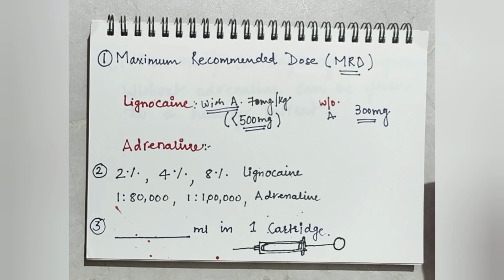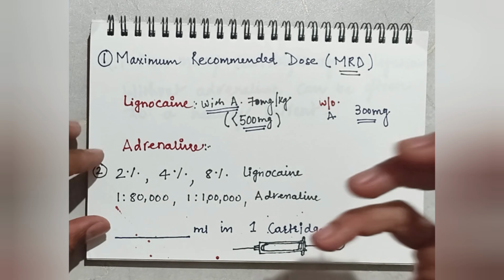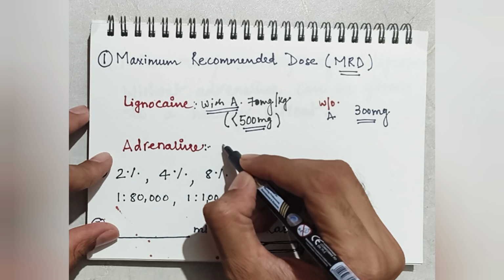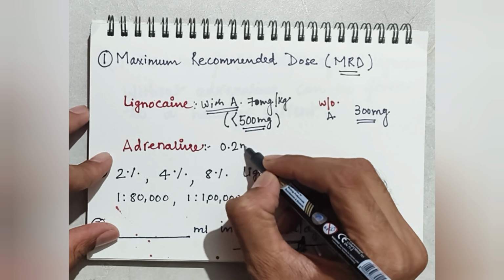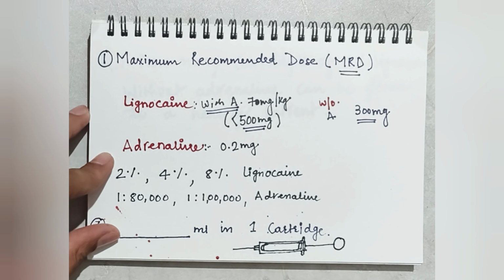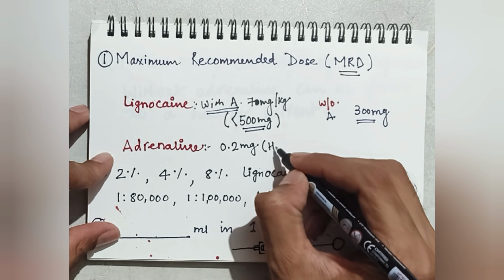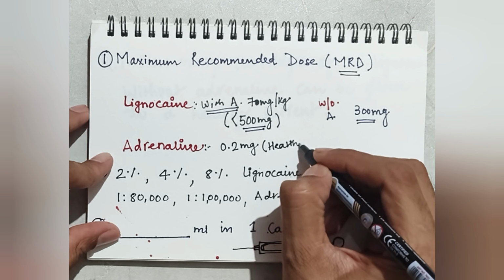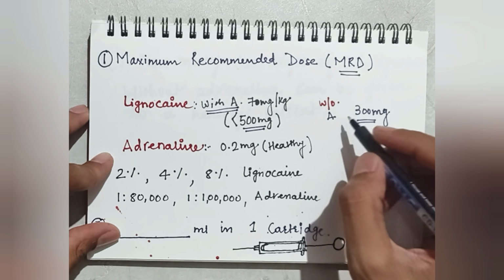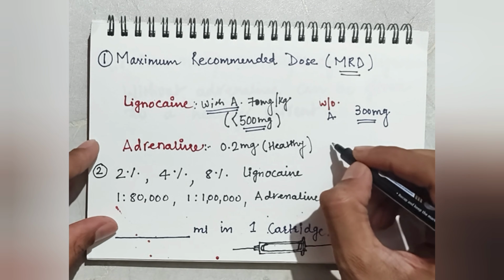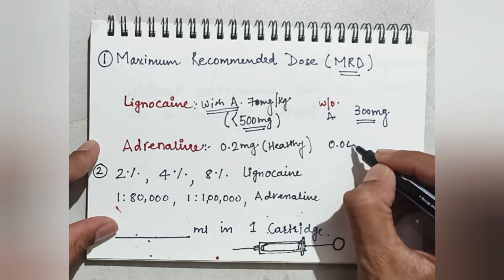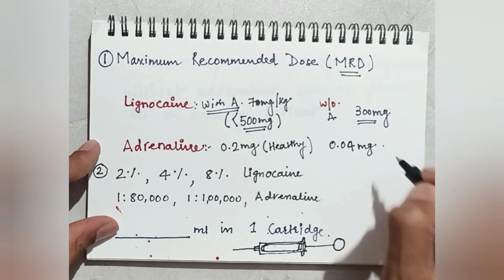How much adrenaline can be given to a patient? In a healthy patient, 0.2 milligram of adrenaline can be given. And in a cardiovascularly compromised patient, the amount is 0.04 milligram.